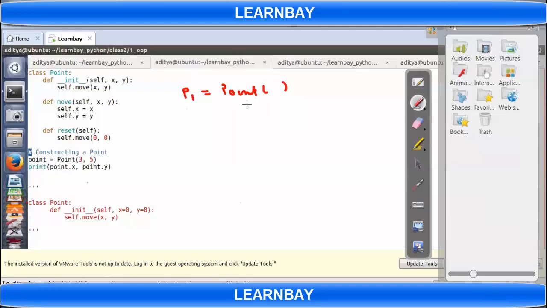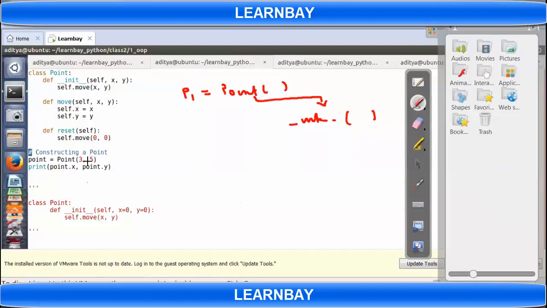Why? Because when I'm having this underscore init implemented, this constructor internally calls the underscore init function if it is implemented. Since it is implemented, it will call this function, and now it will call this function without arguments. So you have to pass those arguments.